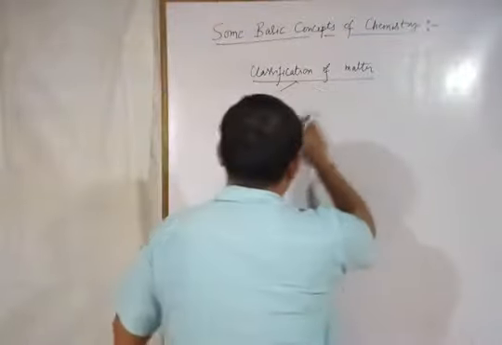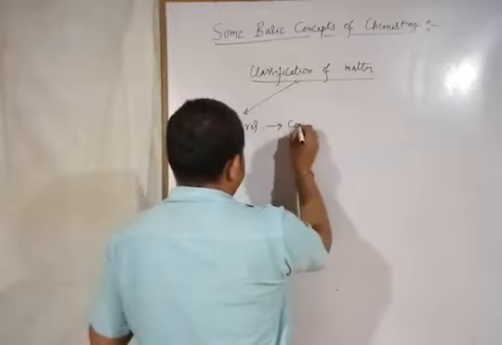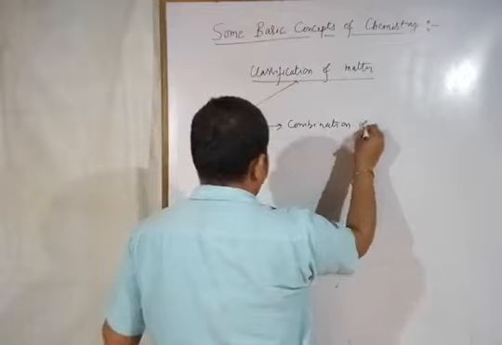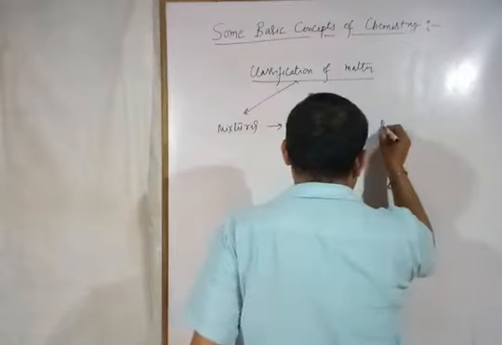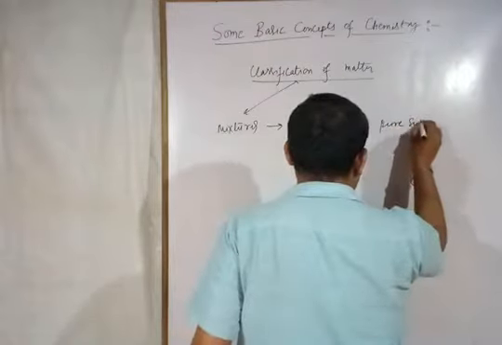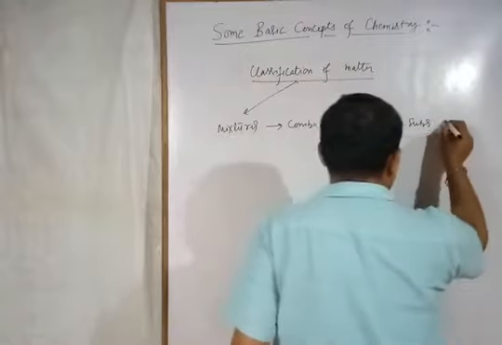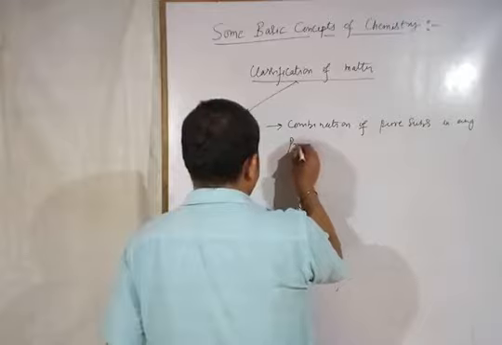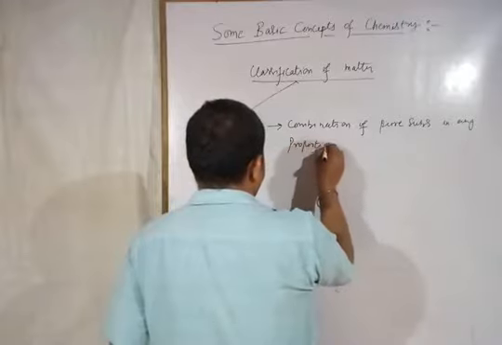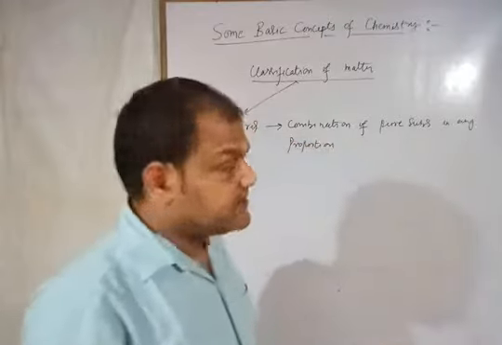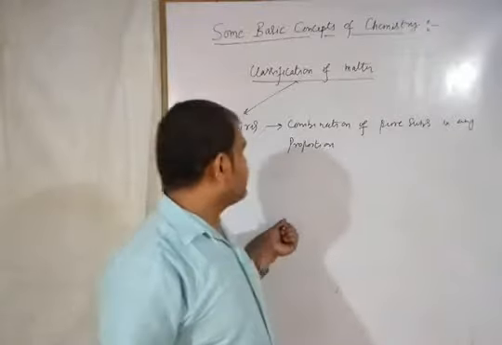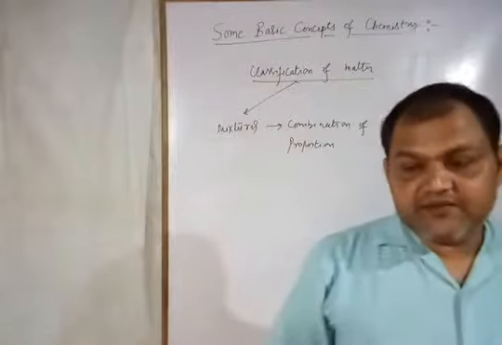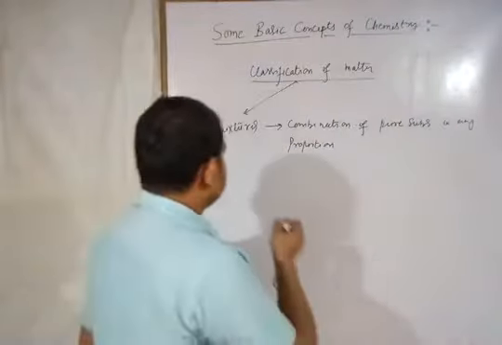Means in mixtures, combination of pure substances in any proportion. Means proportion is not fixed.